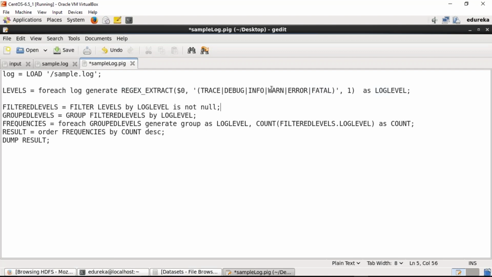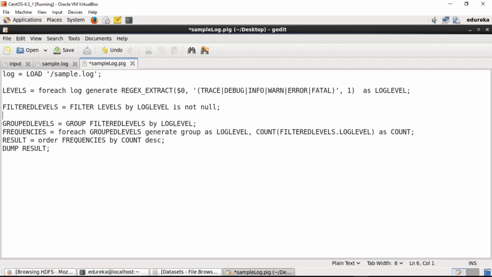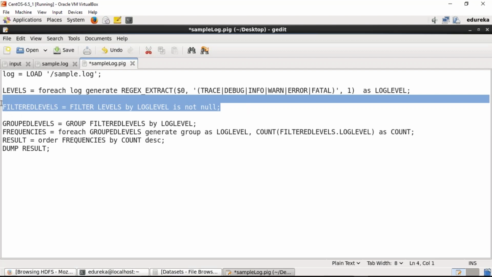Once this relation is executed, next is to filter out the records which are not null. That means we are trying to remove the records which have null values, because there were certain rows in which no events were mentioned, and in that case the value would be null. Hence we would like to only keep the records which are not null, so we are executing the query filter levels by log level is not null. I hope you guys are understanding this. In case you have any questions, please ask me.